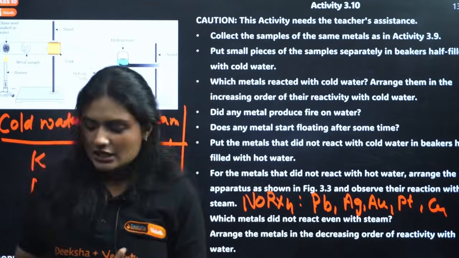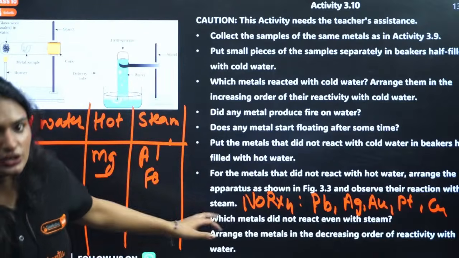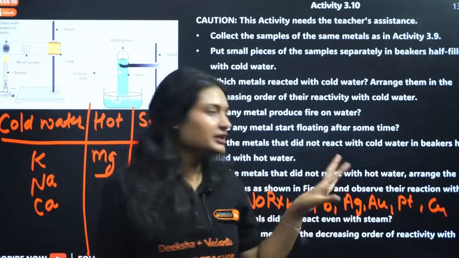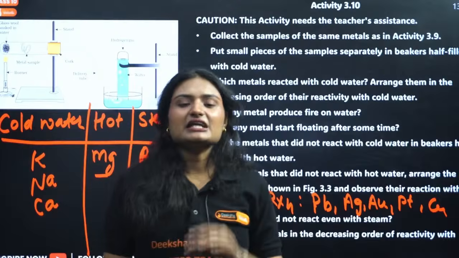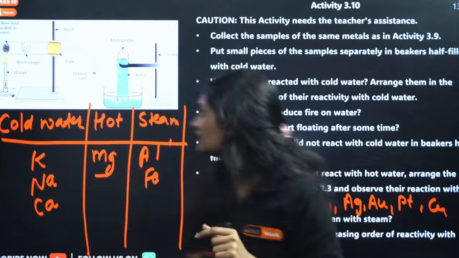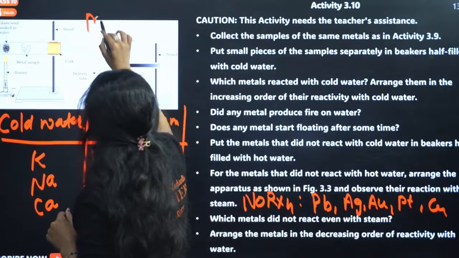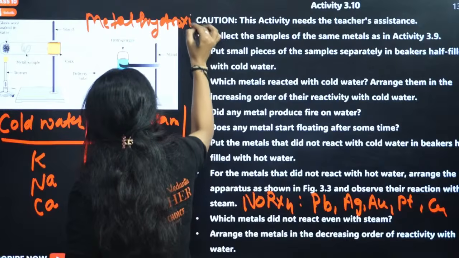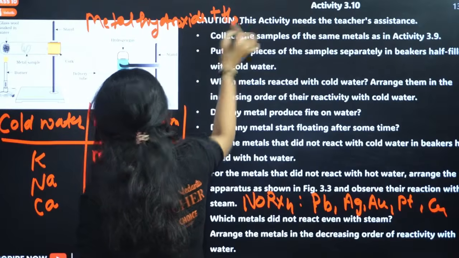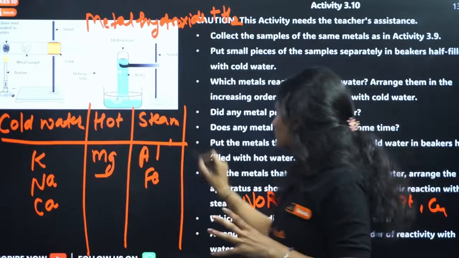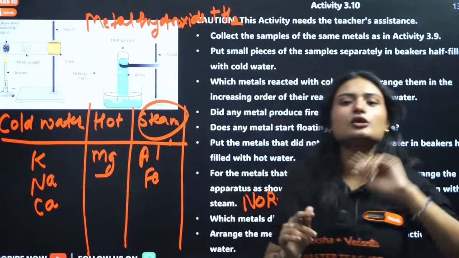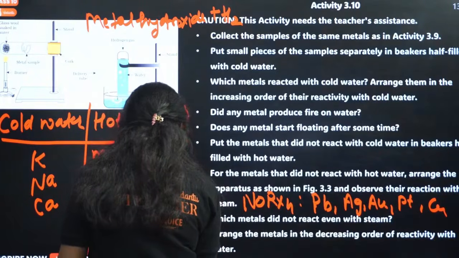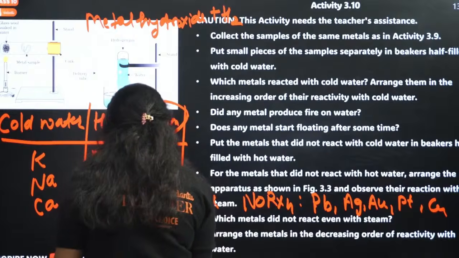Now remember one thing, in each case, with hot water or cold water, we are getting a metal hydroxide plus hydrogen gas. Only in the case of steam, water vapors, we are getting metal oxide plus hydrogen gas. Clear?